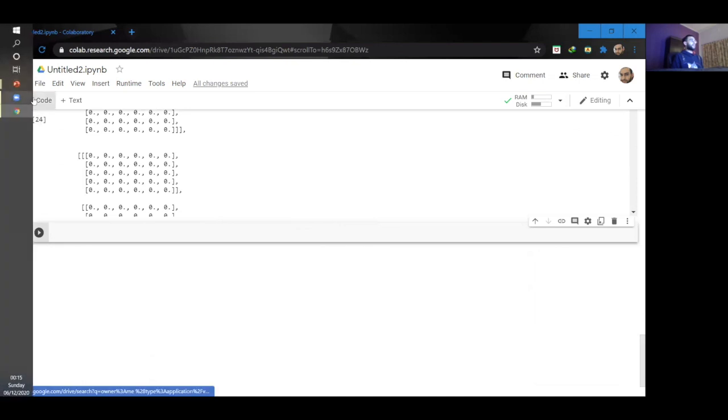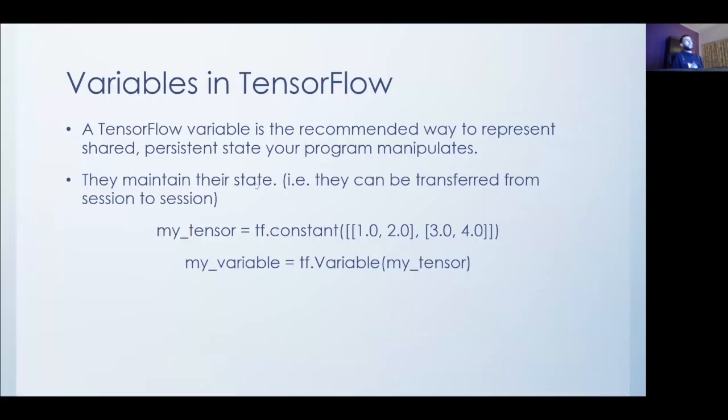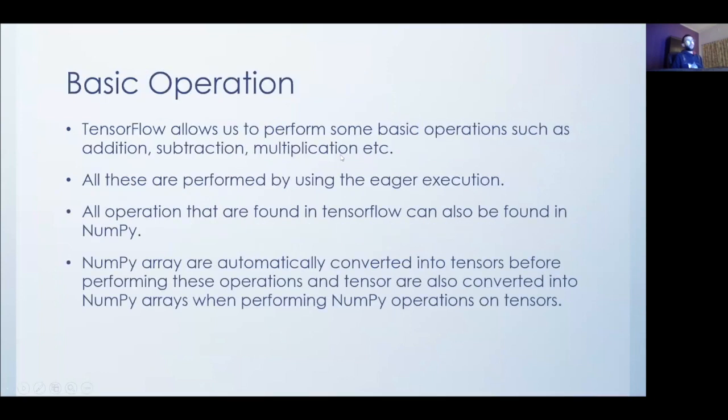Okay, so other than that, we also have some operations in TensorFlow, and some important points about operations in TensorFlow are that all the operations are performed using eager execution unless you are using them inside the TensorFlow graphs. I will show you later how we can build those graphs, but for now, just know that all the operations that you perform directly using tensors are done using eager execution.